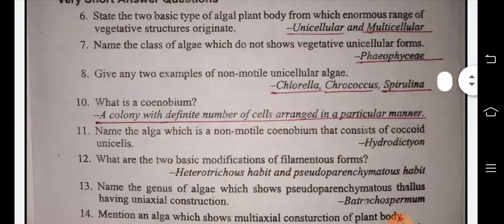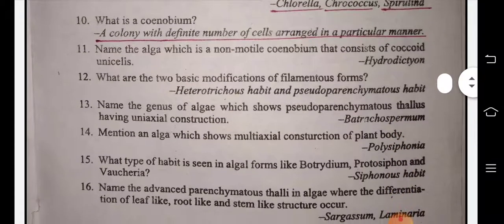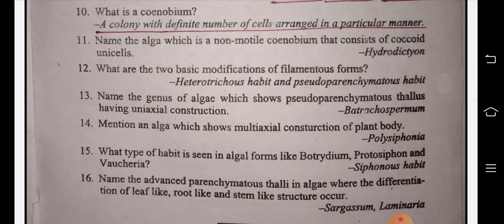Very short answer type questions. State the two basic types of algal plant body from which an enormous range of vegetative structures originate: unicellular and multicellular. Name the class of algae which does not show vegetative unicellular forms: Phaeophyceae. Give any two examples of non-motile unicellular algae: Chlorella, Chroococcus, Spirulina. What is a coenobium?